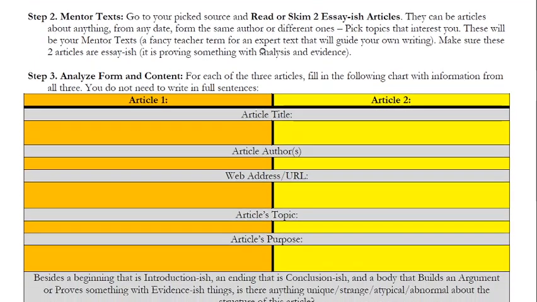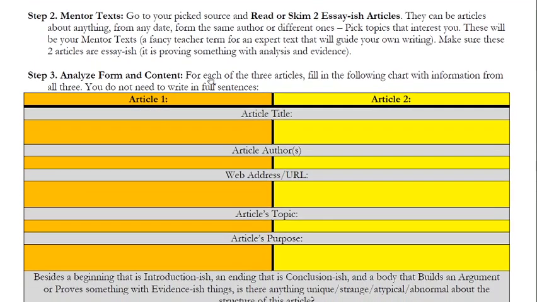Step two, mentor texts. That's a fancy English teacher word. Go to your picked source and read or skim two essay-ish articles. These can be articles about anything, from any date, from the same author, or from different ones. Pick topics that interest you. These will be your mentor texts, a fancy teacher term for an expert text that will guide your own writing. Make sure these two articles are essay-ish, meaning it is proving something with analysis and evidence. That's what makes it an essay-ish article.